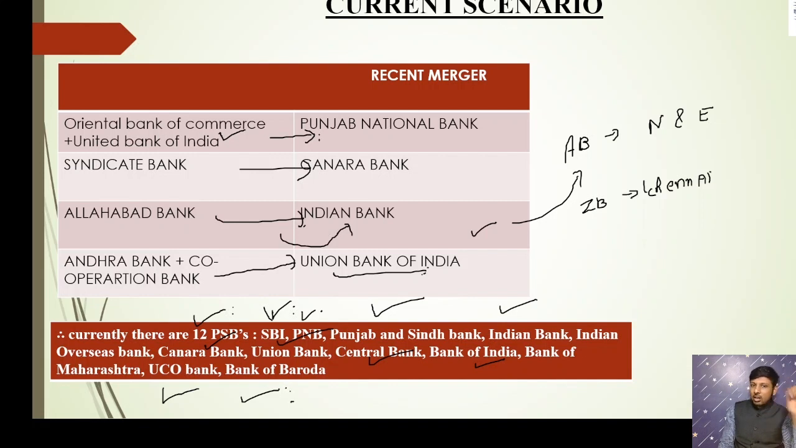No need to remember all the names. Just remember that there are currently 12 PSBs, after the mergers I mentioned. Just keep this in memory; nothing more than this is required. I hope the concept of PSBs under commercial banks is clear to you.